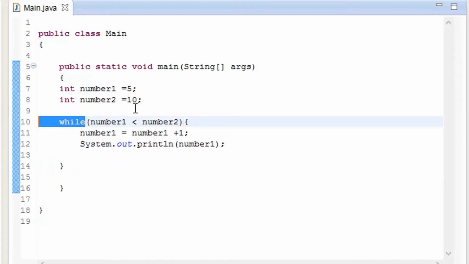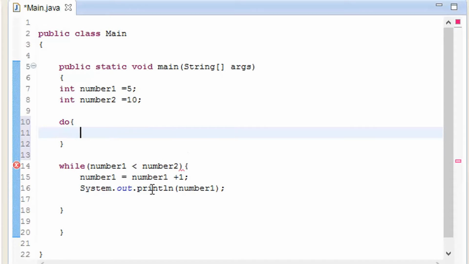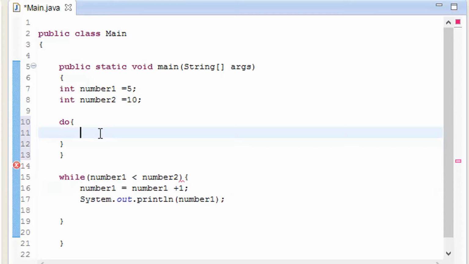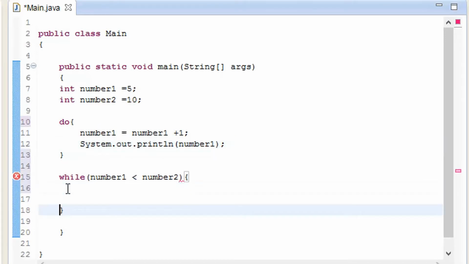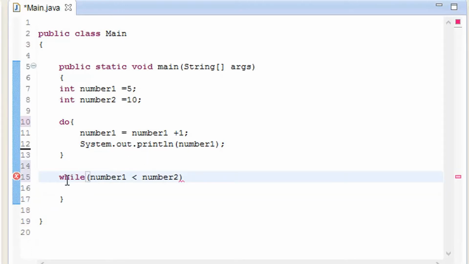Let me teach you something else, and tell you about the do loop. Let me just read that out. Here I'm going to copy this one and paste it over here, and remove this line of code and also the brackets. As you know, the while loop is on the bottom. Okay, there you see an error message because I have not added this one. Now the error message is gone. So it reads the do block.